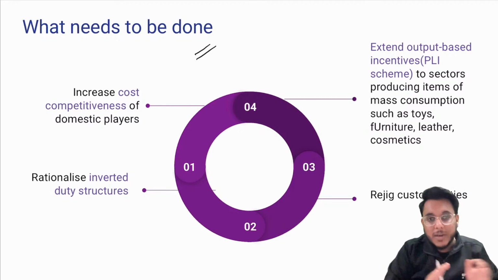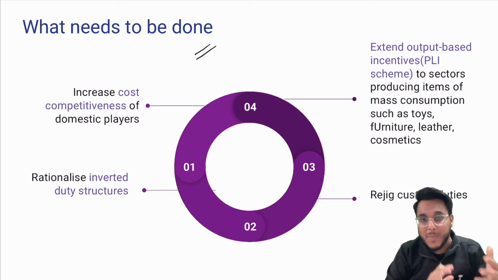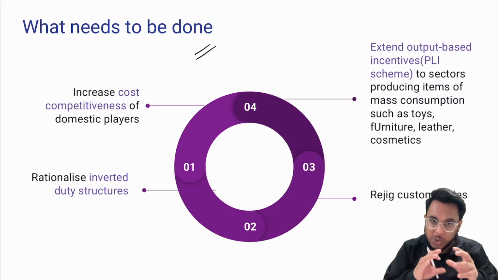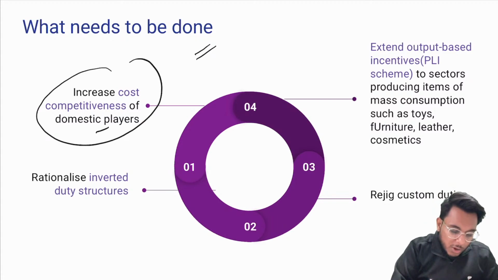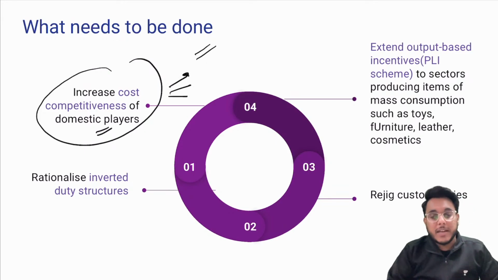Now further, what needs to be done in order to increase the competitiveness of manufacturing? The supply side challenge. Number one, we need to increase the cost competitiveness of the domestic sector. Today, Indian products are not very competitive.